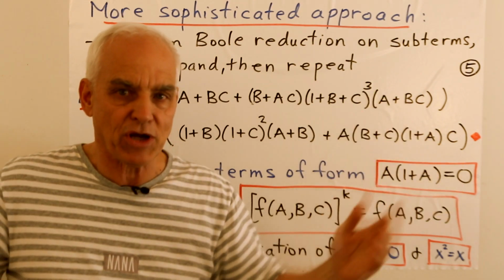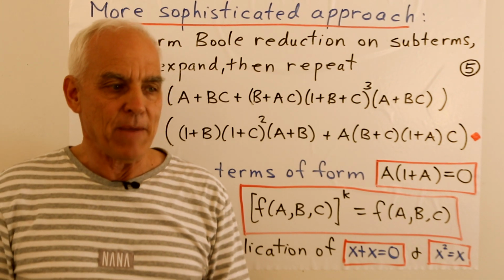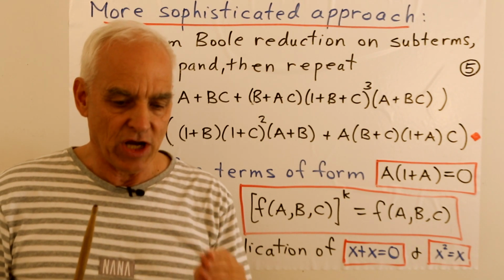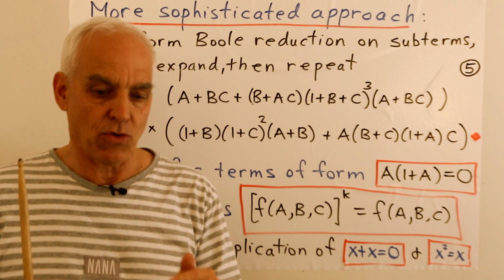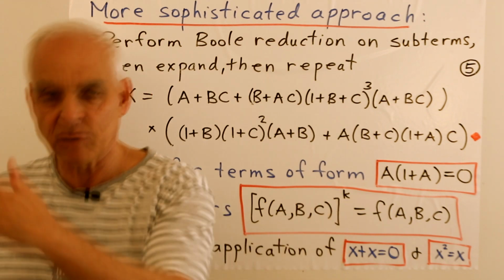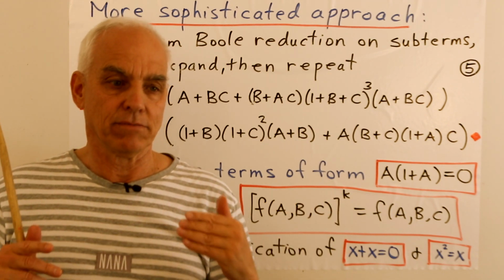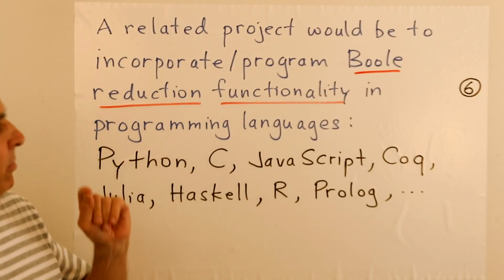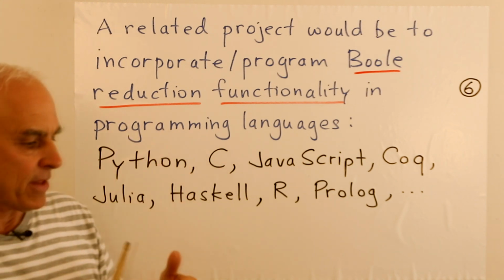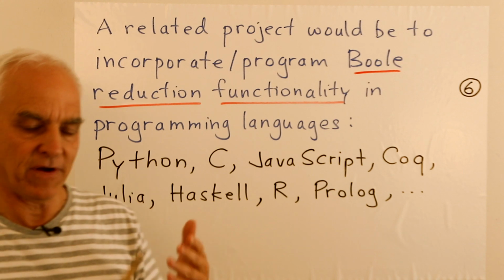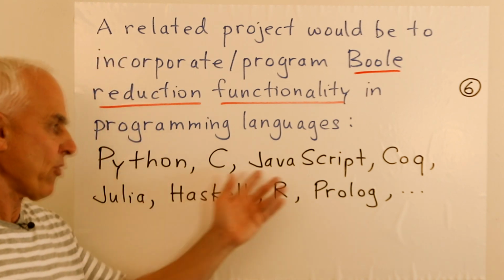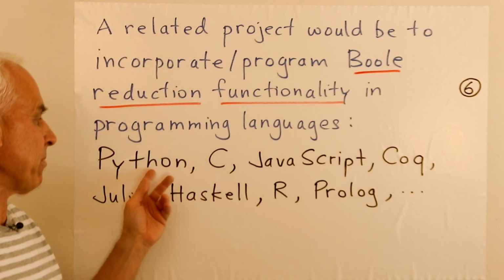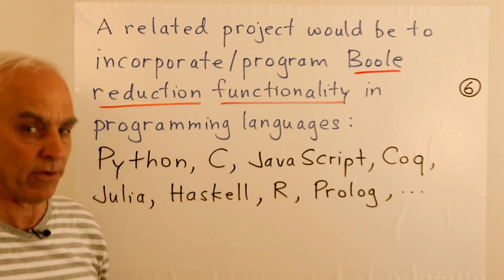If you have some big expression with hundreds and thousands of terms, how is your program going to deal with that? Okay, so I think it's a very interesting challenge and a very important challenge in that it really is going to empower us to apply the algebra of Boole in a wide variety of important situations. And I'd like to also make the suggestion that probably we could think about incorporating these Boole reduction functionalities in the actual programming languages. So not necessarily in a computer algebra system, but just some programming language like Python or C or JavaScript or any of these many others.